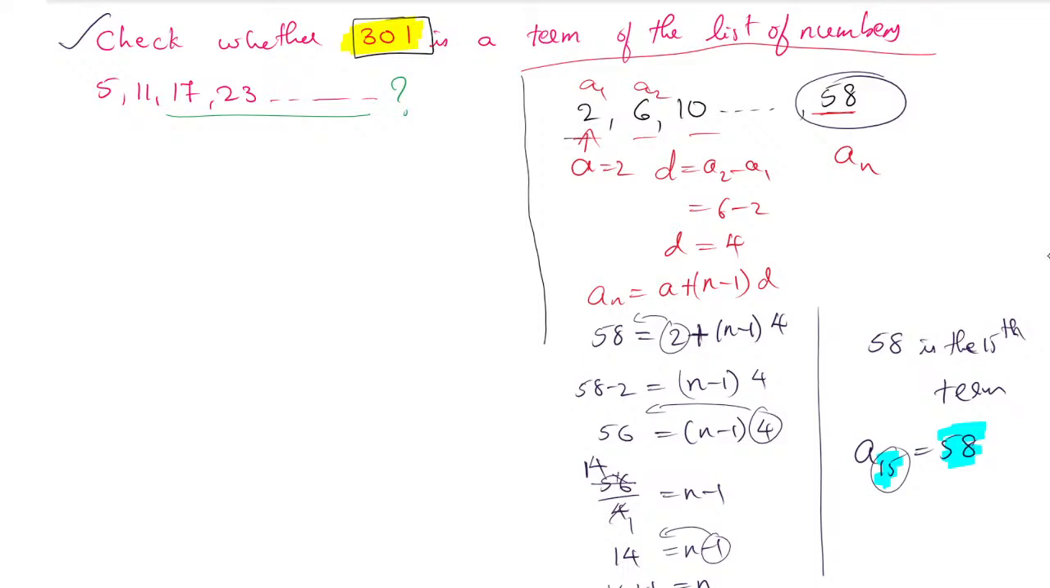Yes, 15 can be written as 15 by 1. Yes, we can write 15 by 1, but 15 by 1 is 15 only. 15 is a natural number. We will not get a fraction, a point value, so for that purpose it will become a term.